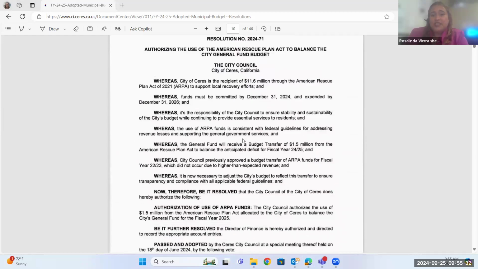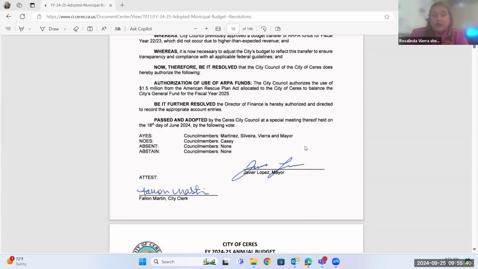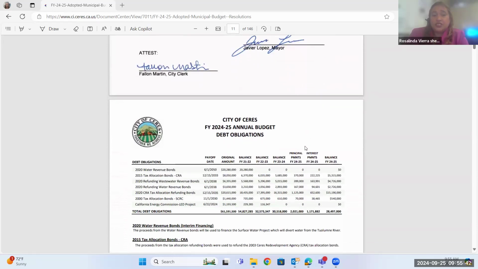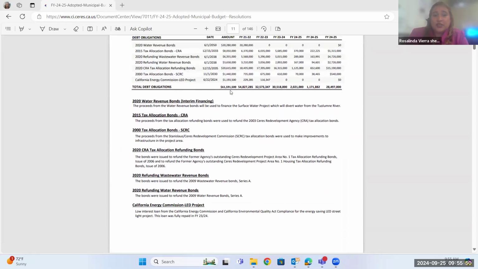This is just the basic amount of how we're going to use ARPA. And actually it's ARPA that was budgeted for last year and it didn't get used. And so we're just going to keep it in this year's budget just in case. And then this is going to be our debt obligation. So these are the debt obligations. These are going to be the actual bonds. This is going to actually tell you what the bonds are used for.